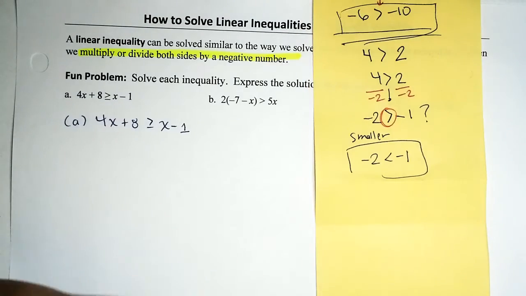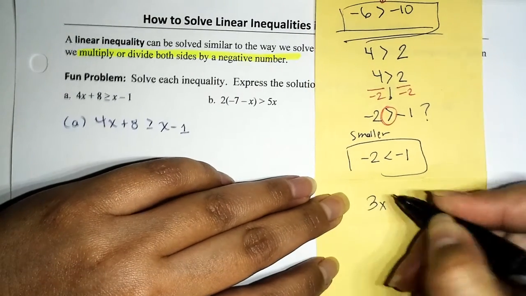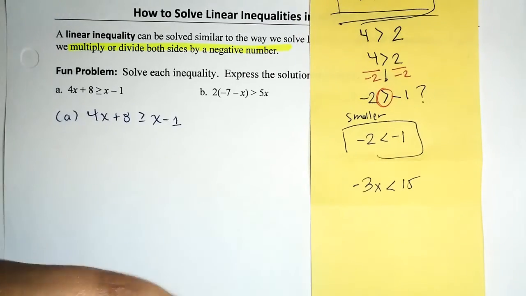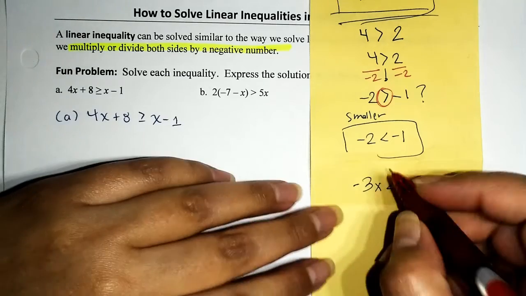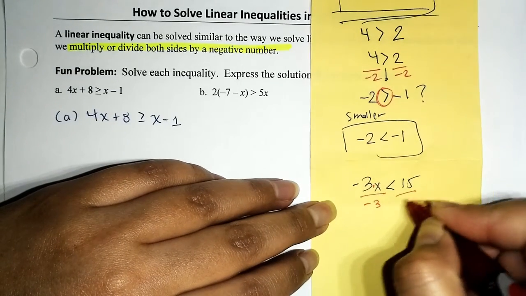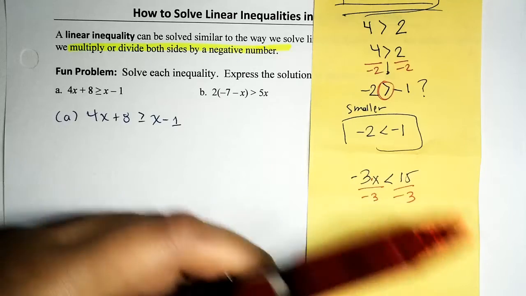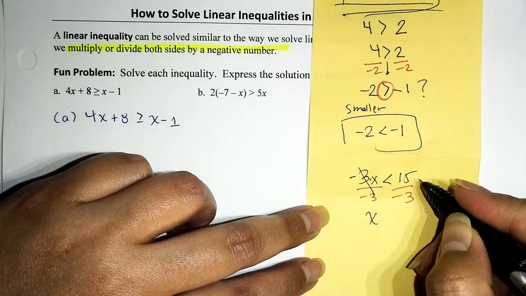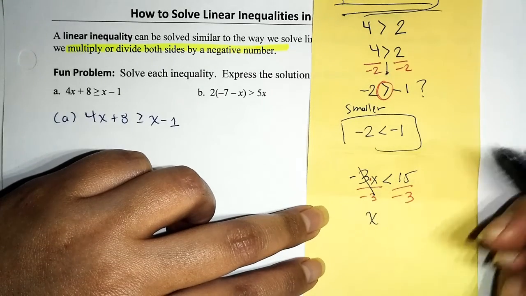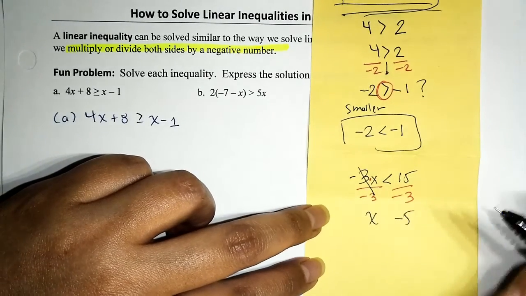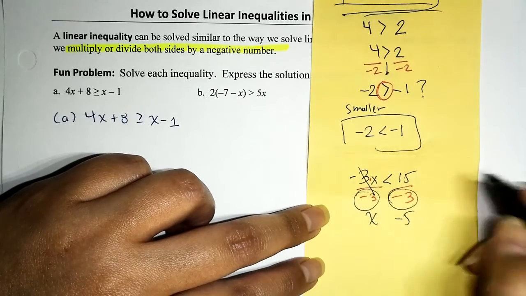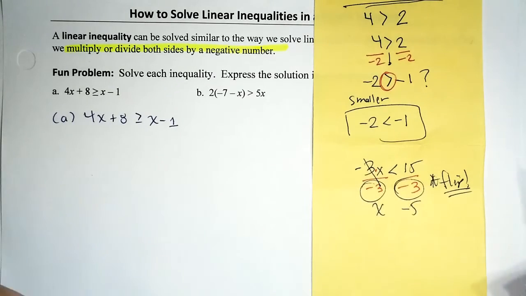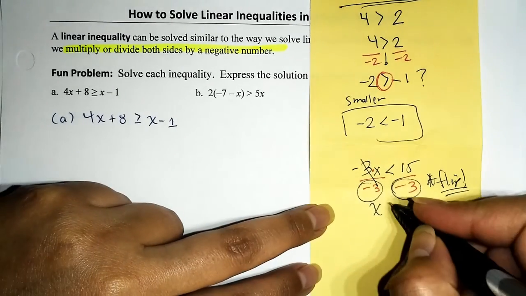This is something that you have to keep in the back of your mind, because let's just say you have -3x is less than 15. To isolate the variable, to get rid of the times -3, we're going to divide both sides by -3. So when we do, the quotient of -3x and -3 will give us x. The quotient of 15 and -3 will give us -5. And then I have to remember that, let's bust out the sirens. At any point, if we multiply or divide both sides by a negative, we have to reverse the direction of the inequality symbol, or we'll say flip.